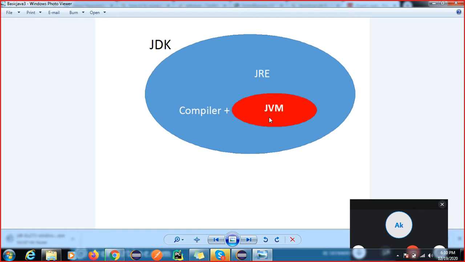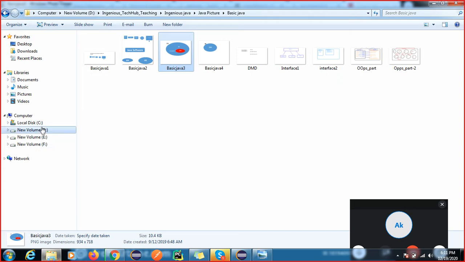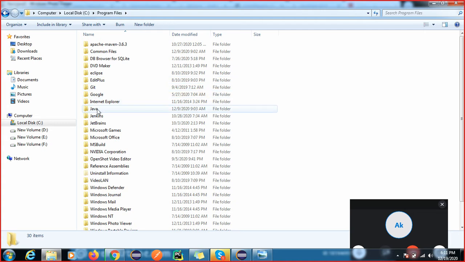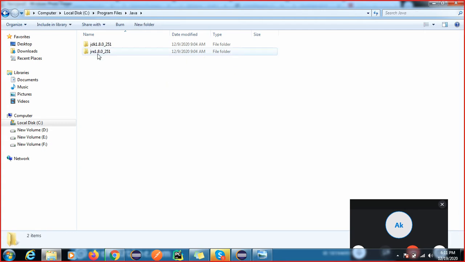JVM is your Java virtual machine. I told you that you cannot execute a Java application on your OS directly, so they developed their own virtual machine called the Java virtual machine. JRE is the other software. You can see here we have two folders in the C program files, and one folder is called JRE.